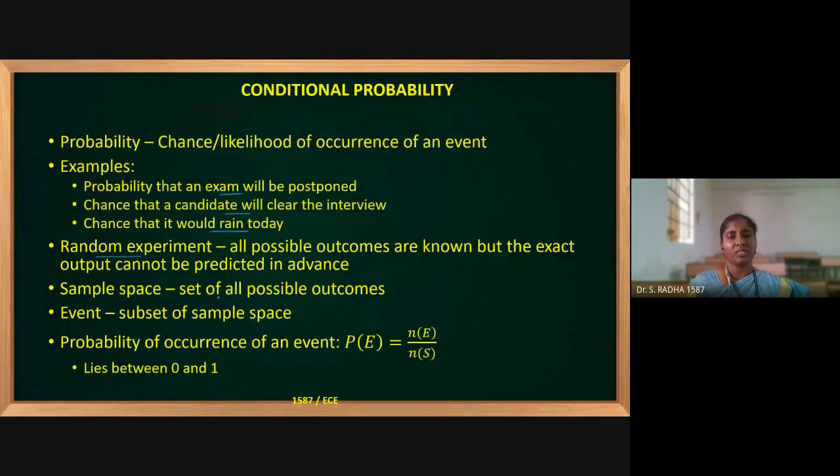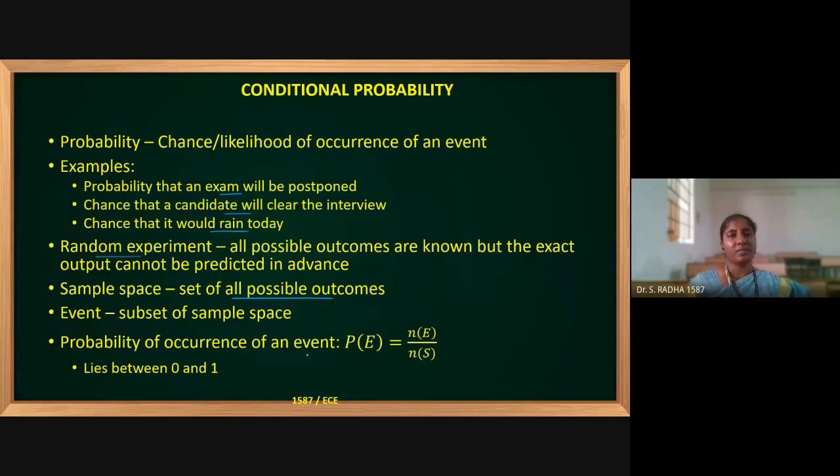Sample space means all possible outcomes put together is called sample space. Event means subset of sample space is called event. All the individual objects, components in the sample space, all the individual outcomes, they are called event. Every individual outcome, its other name is called event.